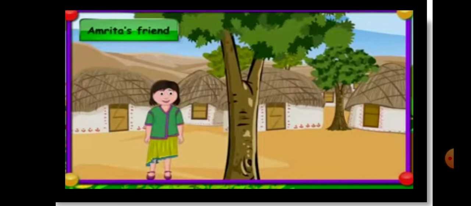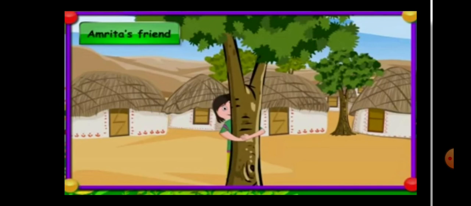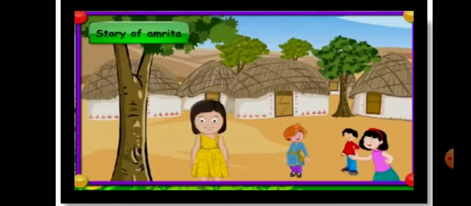Amrita would get up early in the morning and greet her friend the trees. She would choose a special tree for the day and put her arms around the tree trunk and whisper, Amrita loves khejri tree and want to be like it because it is very strong, beautiful, and it also take care of us. Like Amrita, other children also had their special trees. They would play for hours in shade of trees.